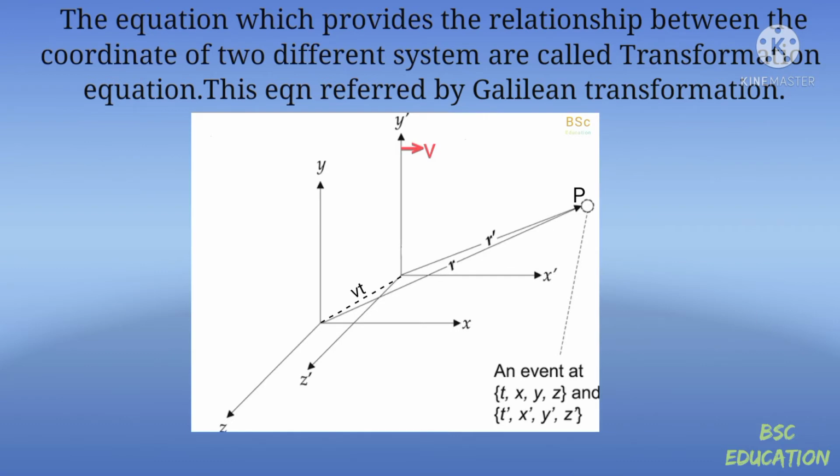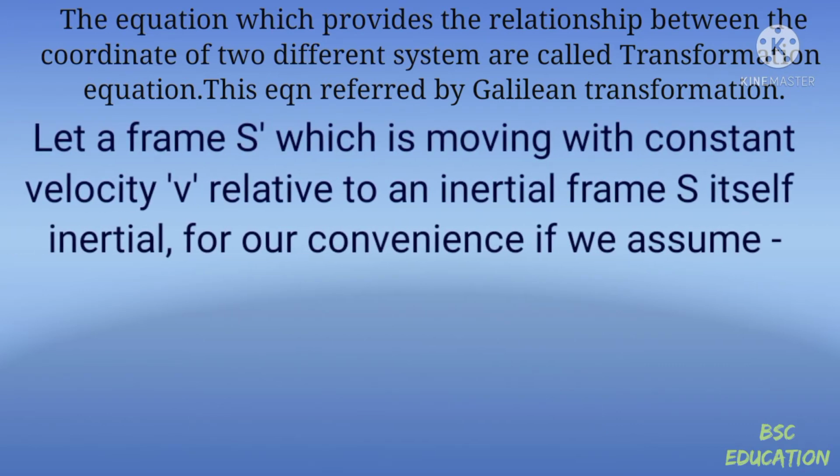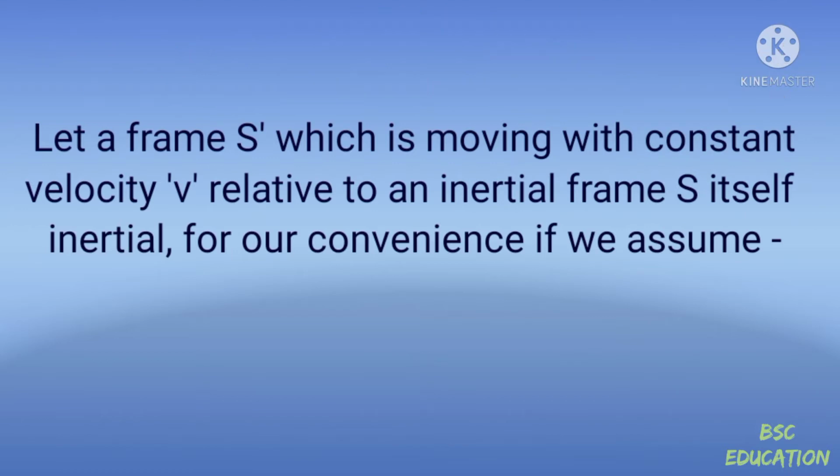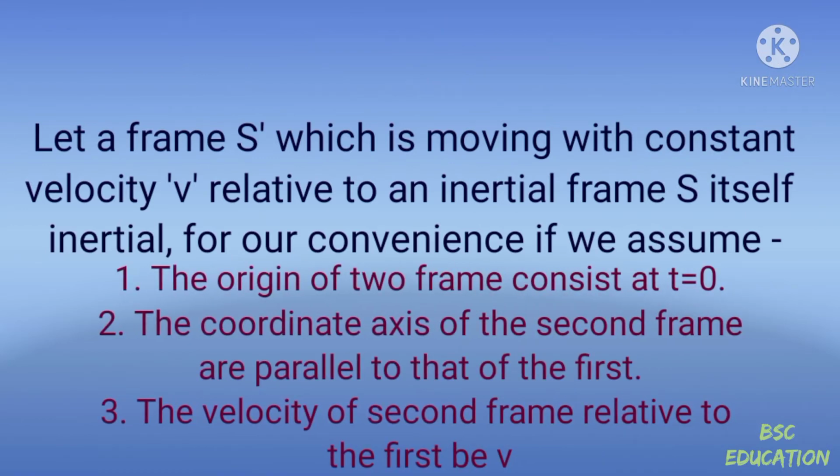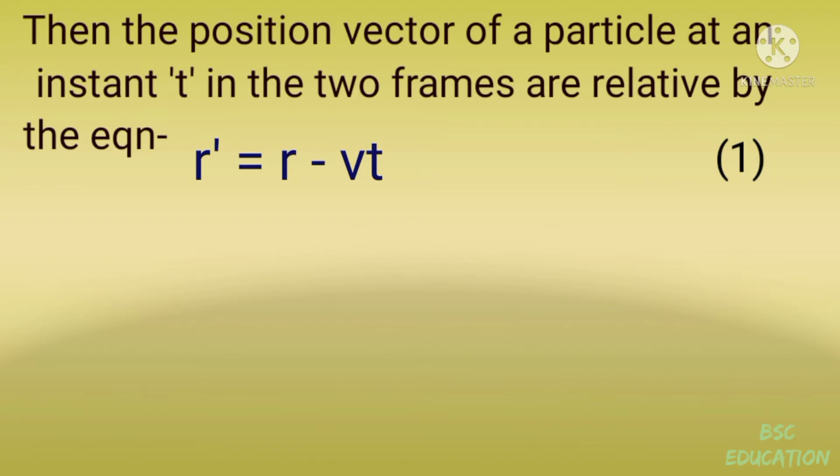Now, let a frame S dash be moving with constant velocity v relative to an inertial frame S itself inertial. For our convenience, assume the origins of the two frames coincide at t is 0, the coordinate axes of the second frame are parallel to those of the first, and the velocity of the second frame is relative to the first. Then the position vectors of a particle p at an instant t in the two frames are related by the equation r dash is equal to r minus vt.